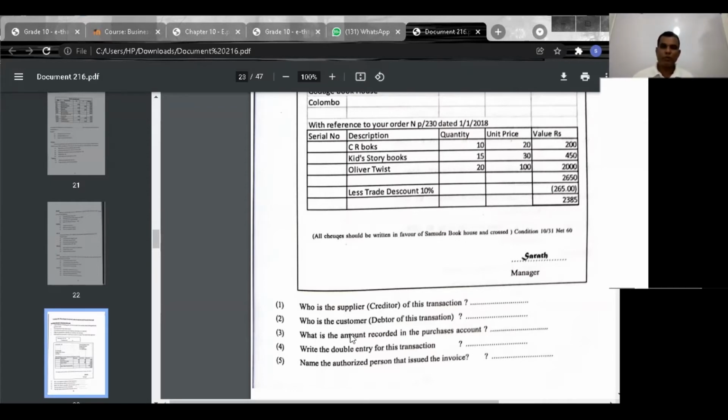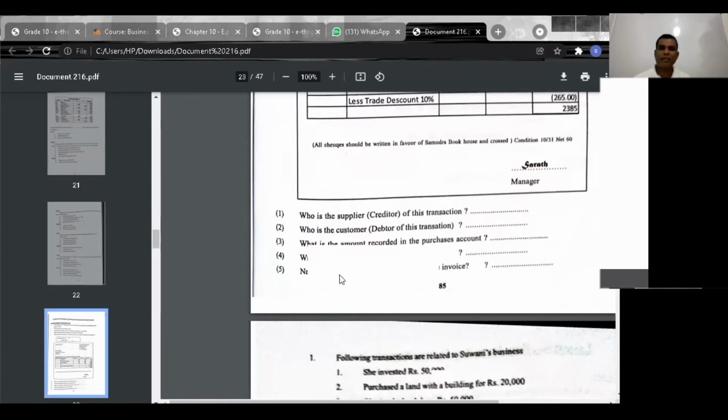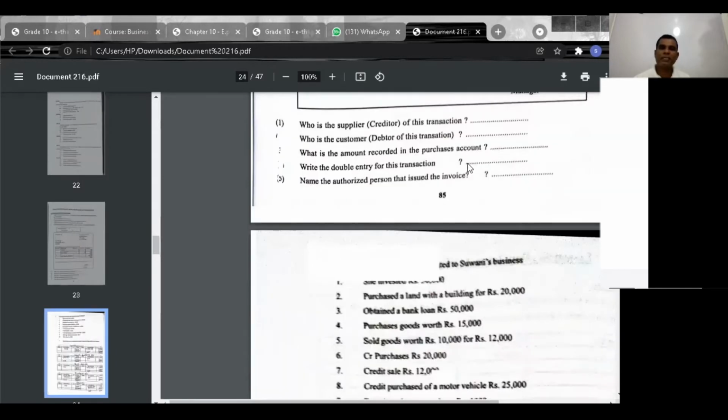Here you see, what is the amount recorded in the purchaser's journal? Write the double entry. Now if the double entry is passed from the point of view of Godege, purchases debit. That means Godege is the purchaser. Now here the double entry is: purchases account debit, Samudra Bookshop credit. Write it down.